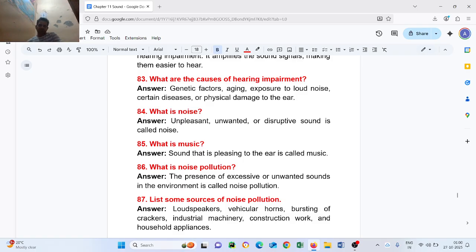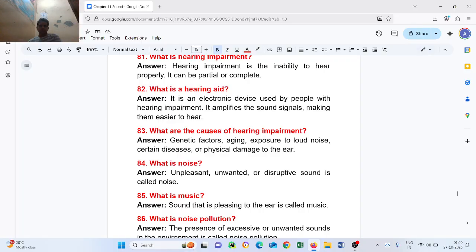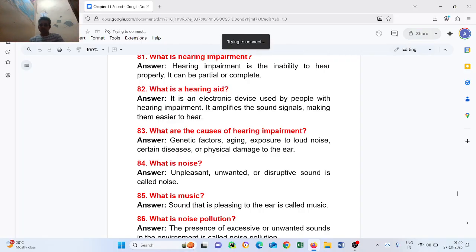Question number 86. What is noise pollution? The presence of excessive or unwanted sound in the environment is called noise pollution. Noise is unpleasant, unwanted, or disruptive sound, while music is sound that is pleasing to the ear.